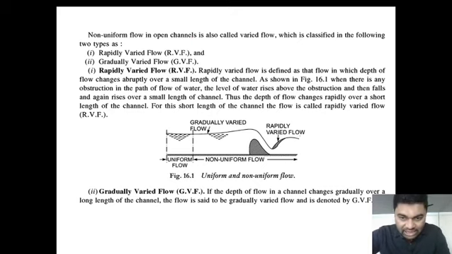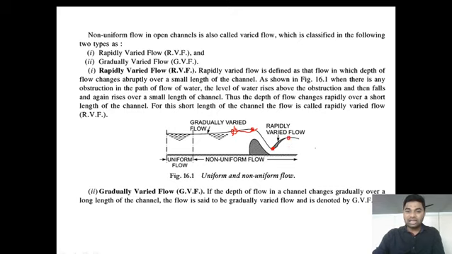As you can see in the diagram, this water is flowing with this height. As soon as the obstruction occurs, what is happening? The water is rising when compared to here. At this point, the level of water rises, then it falls suddenly to this point, and again it rises.